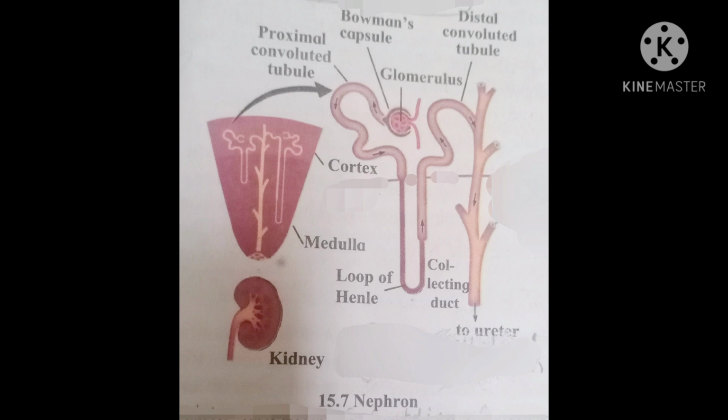Here molecules of water and some other useful substances are reabsorbed into the blood. Urine is formed from the remaining solution, which is full of waste material. The urine is carried by ureter and stored in the urinary bladder. Afterwards, urine is given out through the urethra.